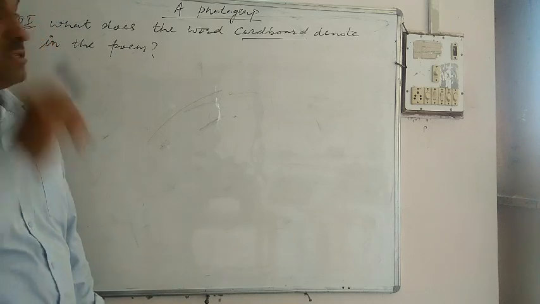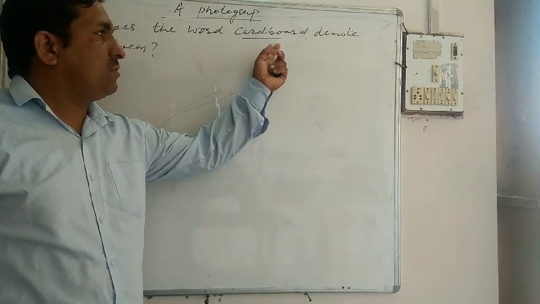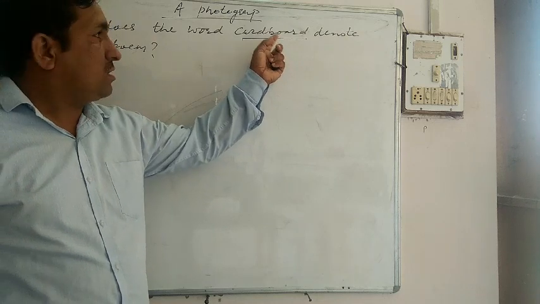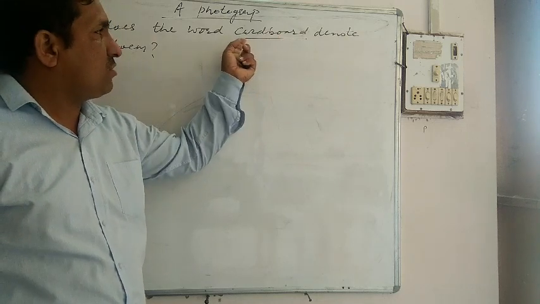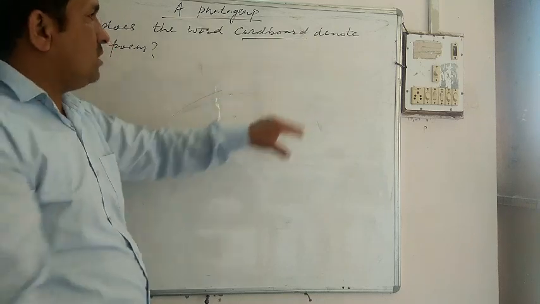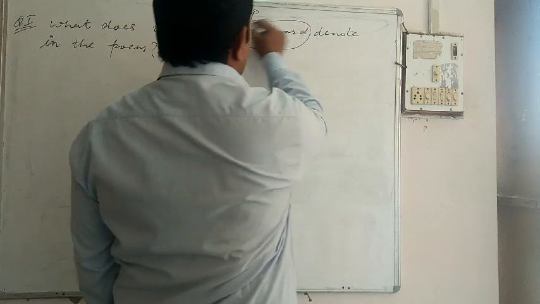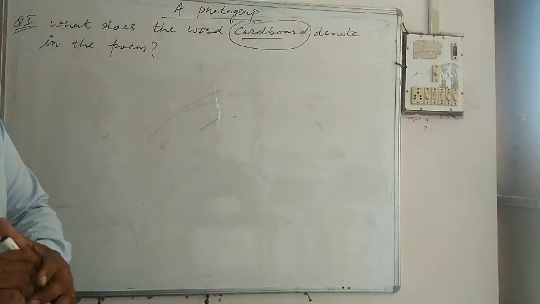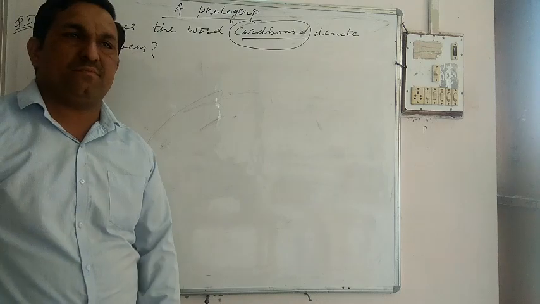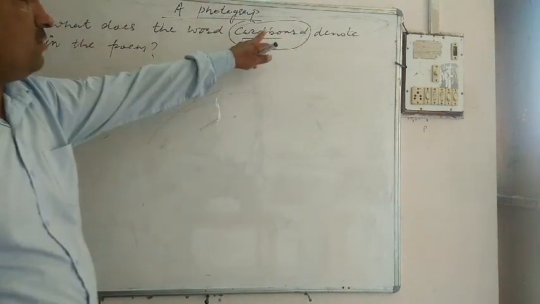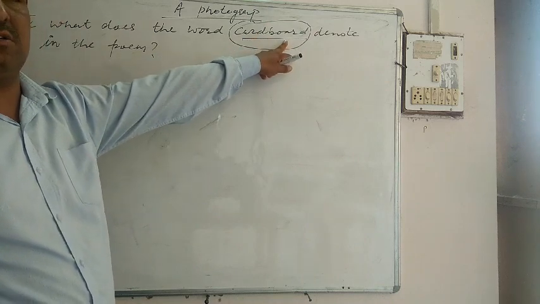And cardboard means a stiff paper, a stiff paper on which a photograph is being pasted. So, the word cardboard here is a very symbolic word. It is used for the poetess's mother who had already died. That's why here the word cardboard is used.